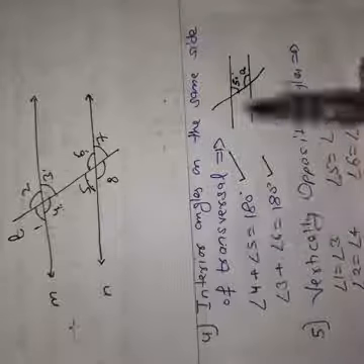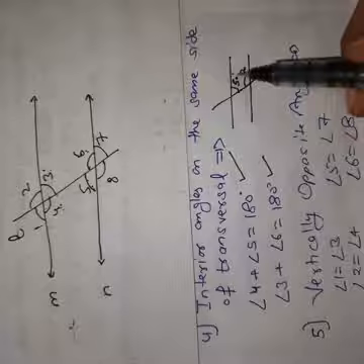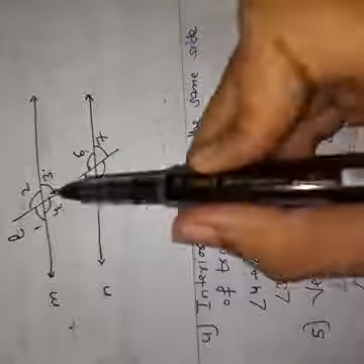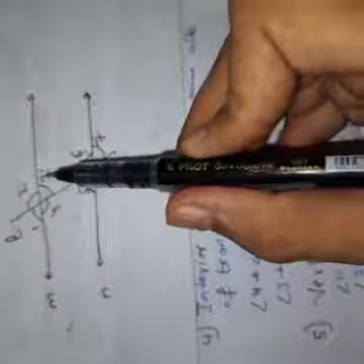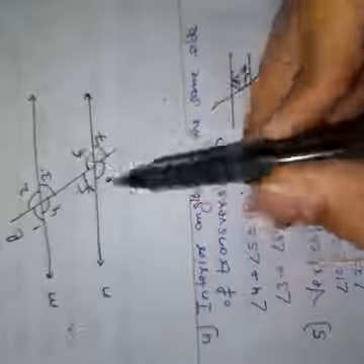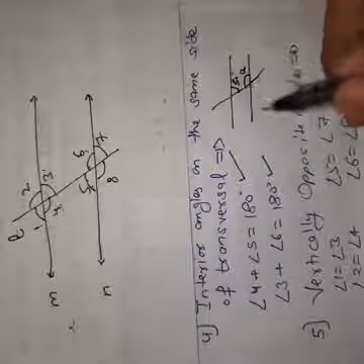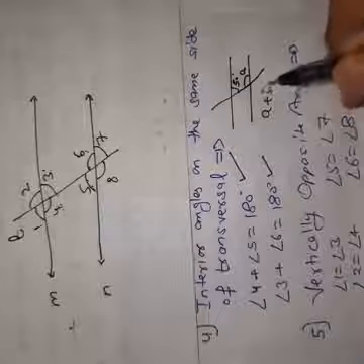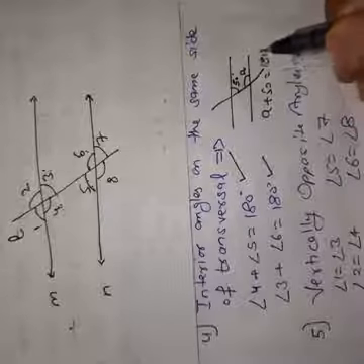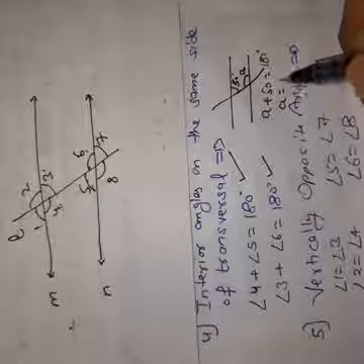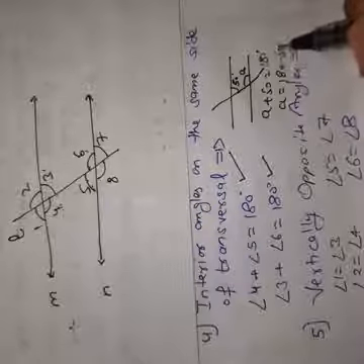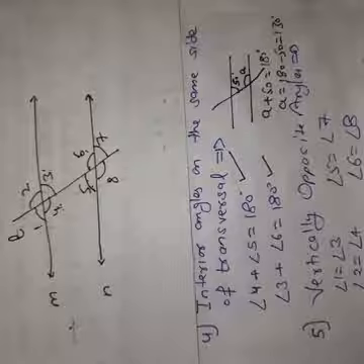We know that the sum of these two angles in our question, which are angle 3 and angle 6, is 180 degrees. So the value of angle A is 180 minus 50, which is 130 degrees.